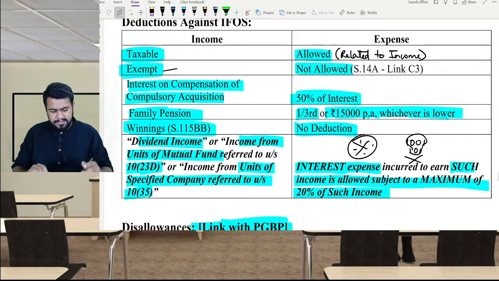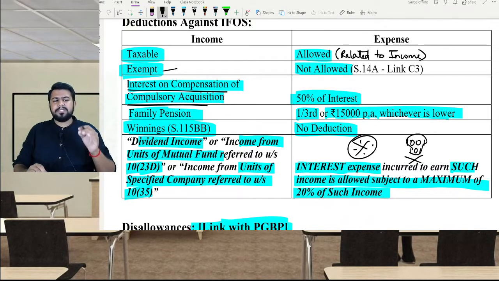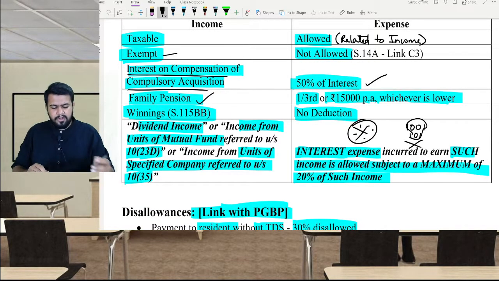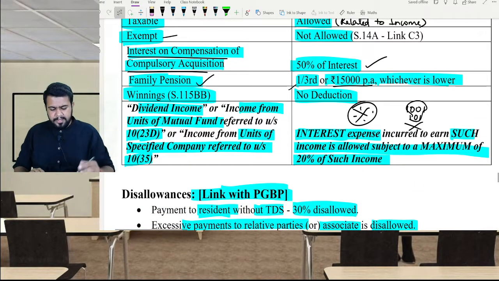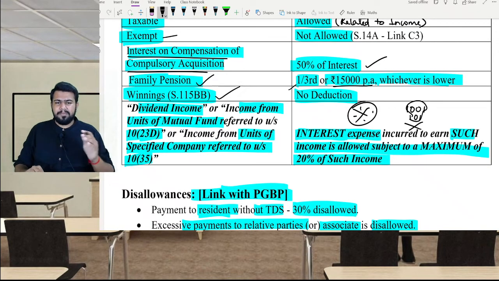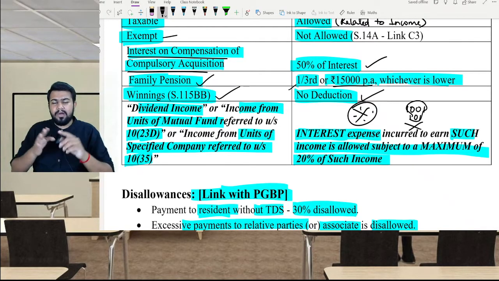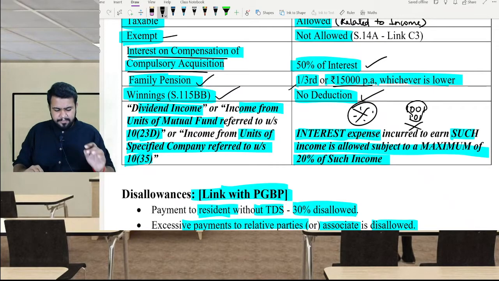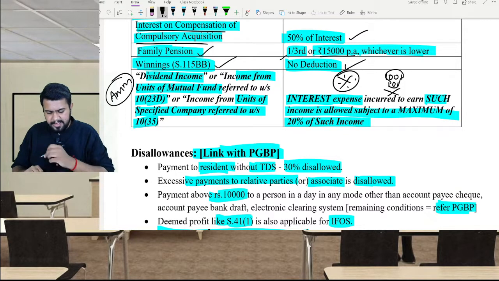We have already discussed that for interest on compensation or enhanced compensation of compulsory acquisition, you will get 50% deduction. Family pension we already discussed: one third of the family pension or 15,000 per annum, whichever is lower, is allowed as deduction. Then if there is winnings income under 115BB, no deduction is allowed. No deduction, no allowance, no loss is allowed, no basic exemption limit, and also no deduction under Chapter VI-A. So be very careful.